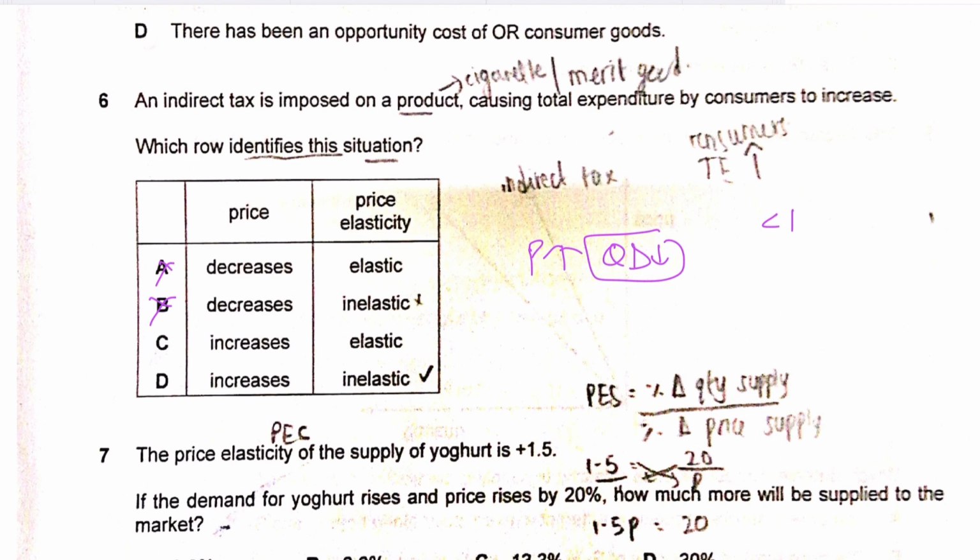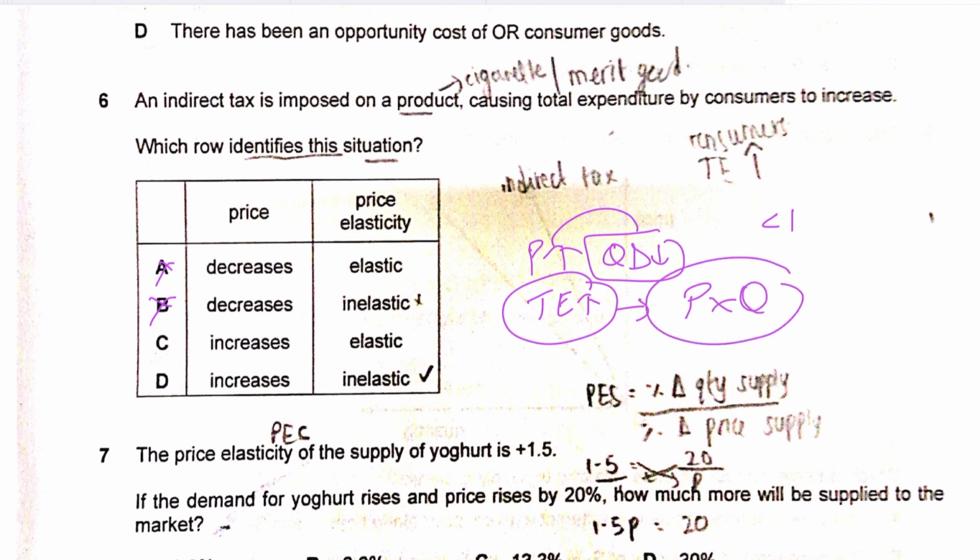Definitely, the increase in price would offset the fall in quantity demanded, in the sense that your total expenditure would go up. Since your price is going up, your quantity is going down, but then the increase in price offsets the decrease in quantity demanded, so your total expenditure goes up, right? Because total expenditure is price times quantity, okay? That should make D for David the correct answer. The price is going up while the PED is inelastic.